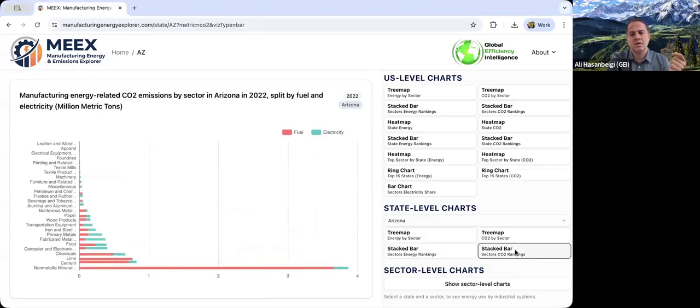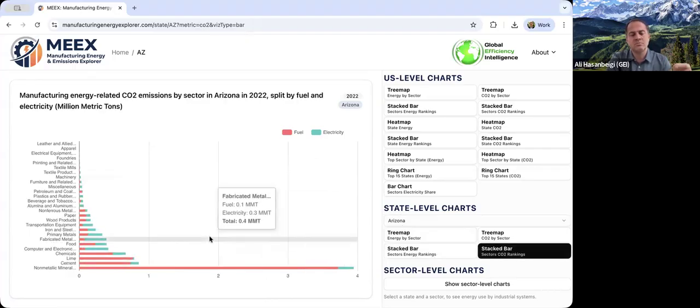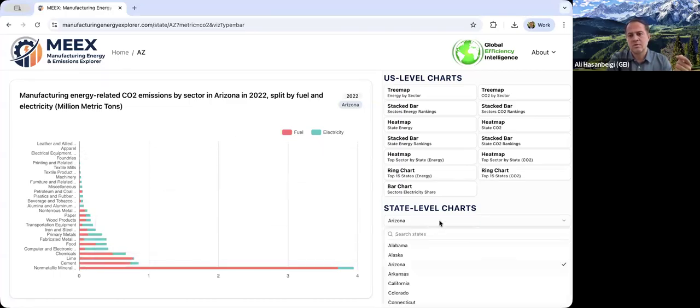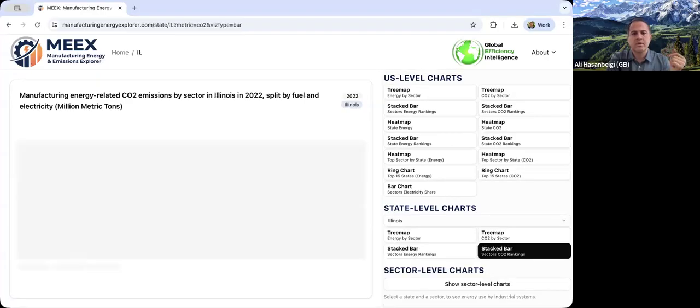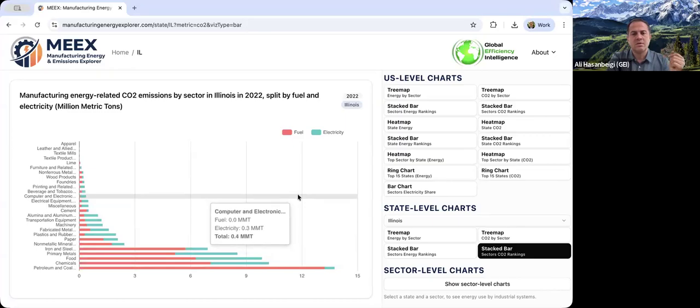And you can go to the stack bar CO2, it shows the contribution of fuel versus electricity into the total CO2 emissions of different sectors in that state. Like we can change from Arizona, we go to any other state, we go to Illinois, and you can see it adjust. So fairly useful information for sectors, for different states, for energy and CO2.